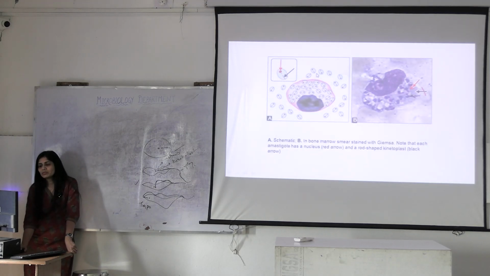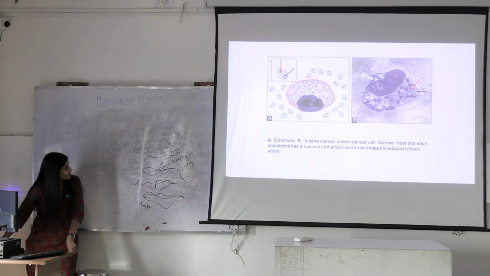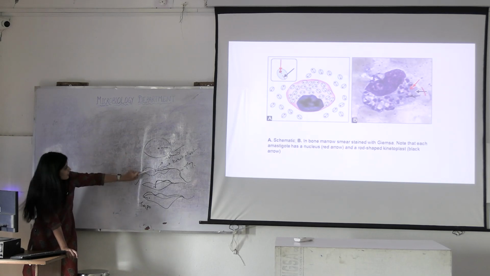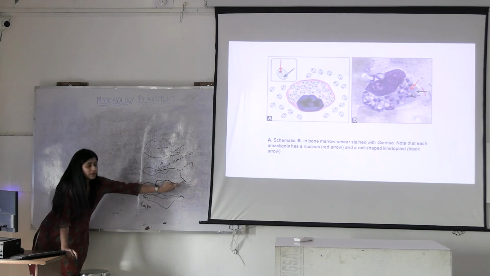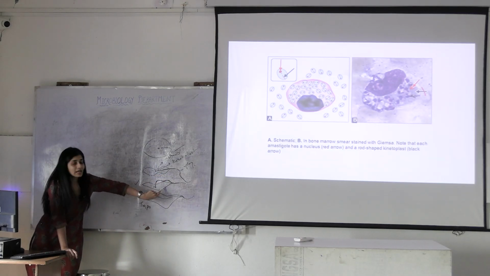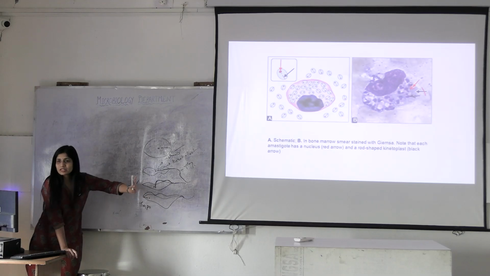I was talking about amastigotes. This is how it looks. This is an oval structure. This is the nucleus. This is the kinetoplast. This is the axoneme. Very good. You can see here, this is an amastigote, right? This is a promastigote. What is coming out from here? Flagellum. So this is a promastigote. Then this is an epimastigote. These are all the stages. But you have to remember these two. For what?